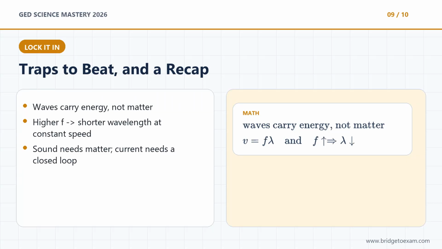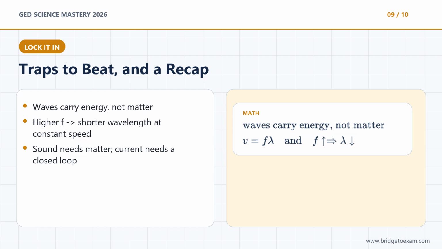Let's lock in the traps. 1. Thinking waves carry matter. No. Waves carry energy. Matter vibrates in place. 2. Thinking higher frequency means longer wavelength. No. At constant speed, higher frequency means shorter wavelength. 3. Thinking sound travels through space. No, sound needs a medium. Light can cross a vacuum. 4. Thinking current flows through a broken circuit. No, the loop must be closed.